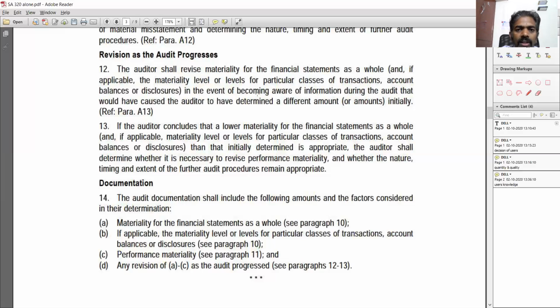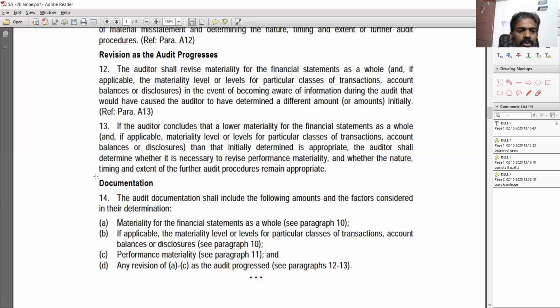So if the auditor concludes that a lower materiality for the financial statements as a whole than that initially determined is appropriate, the auditor shall determine whether it is necessary to revise performance materiality. So overall materiality, from 50,000, we are reducing to 40,000. Now can we retain the same performance materiality at 25,000, or should we revise that down also? It is required to reassess that, and based on the auditor's judgment, if he feels he has to reduce it, he can go down to 20,000 or 15,000, whatever he feels is appropriate. But it should be less than the overall materiality.